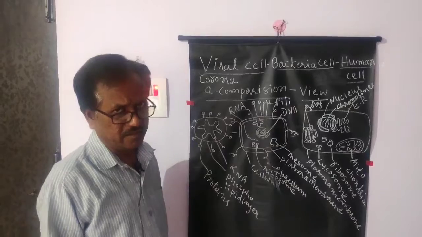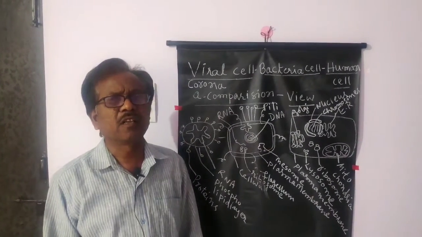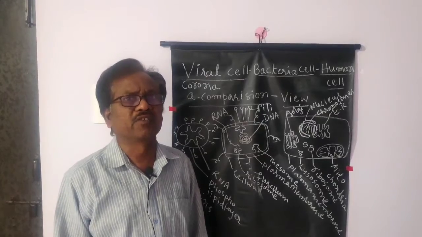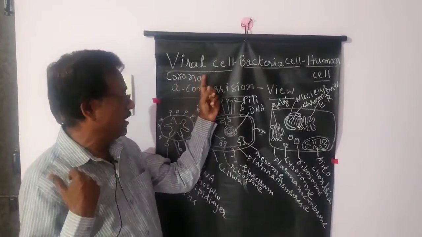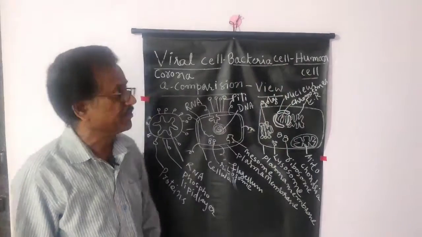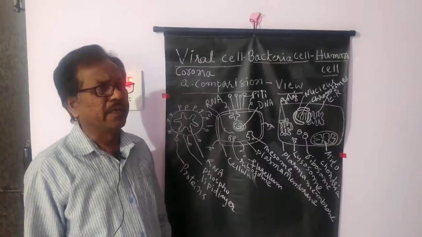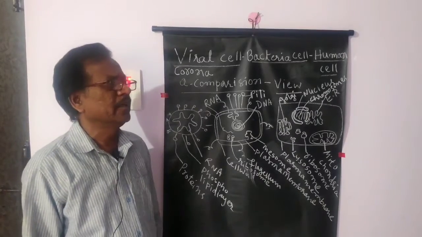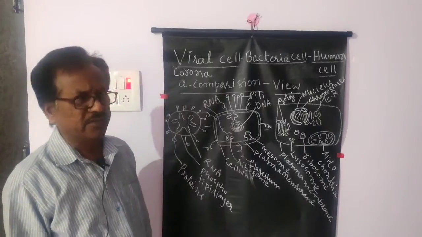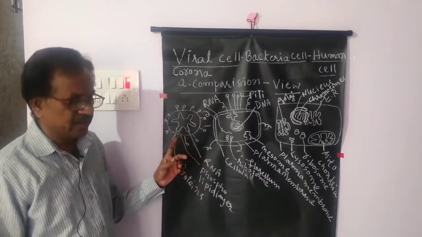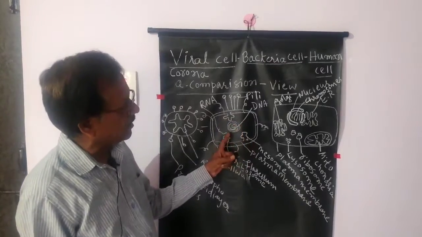This is the class related to some differences between the viral cell, bacterial cell and the human cell. Look at here: viral cell, bacterial cell and human cell. So what are the fundamental differences between the viral cell, bacterial cell and human cell that we are going to discuss in this class. See here, this is a viral cell and this is a bacterial cell, then this is